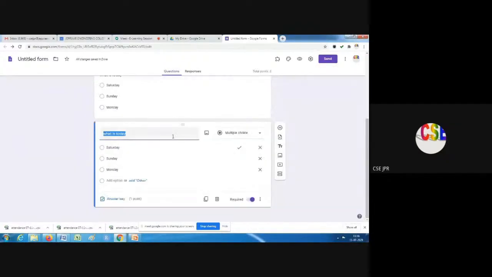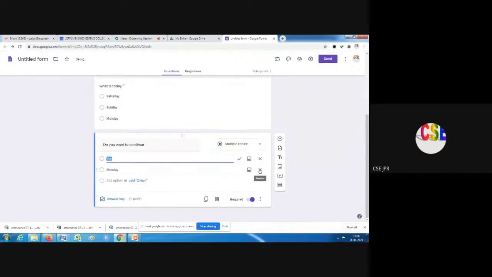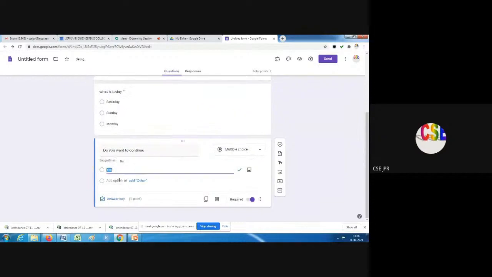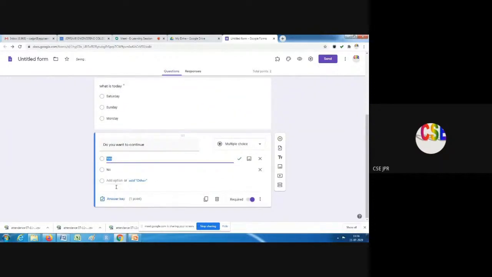Okay, something like that. So now I am going for a yes or no type question. So what is the answer key?